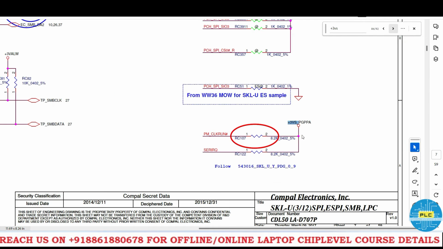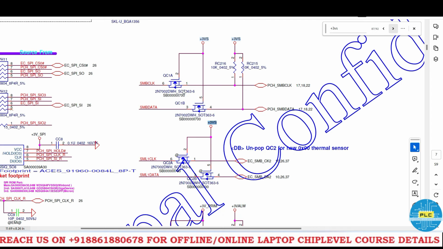See here, it's already converted as PGPPA, right? So through this PGPPA, PM clock run hash and SERIRQ request, those are also carried. It's a pull up for these signals. Here not only SMB clock and data, SML clock and data are also carried, means it's a gate voltage. Once this gate voltage comes, this one will convert as EC SMB clock 2 and data 2.